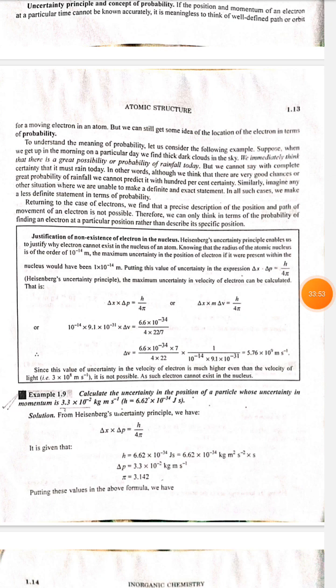To understand the meaning of probability, let's consider the following example. Suppose when we get up in the morning on a particular day, we find thick dark cloud in the sky. We immediately think that there is a great possibility or probability of rainfall today, but we can't say with complete certainty that it must rain today.